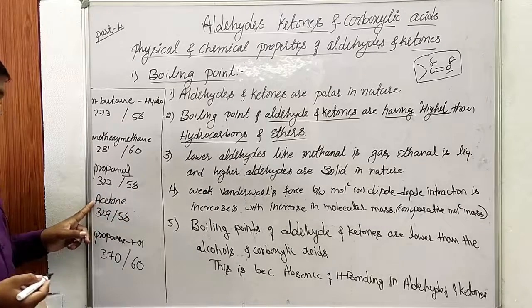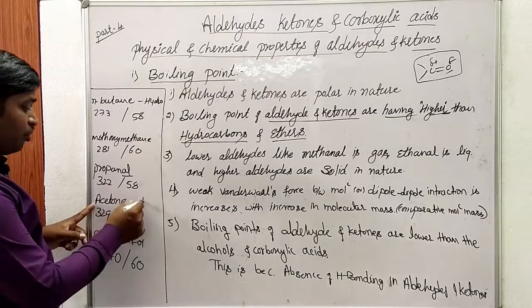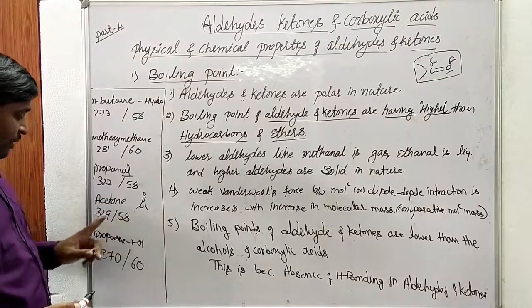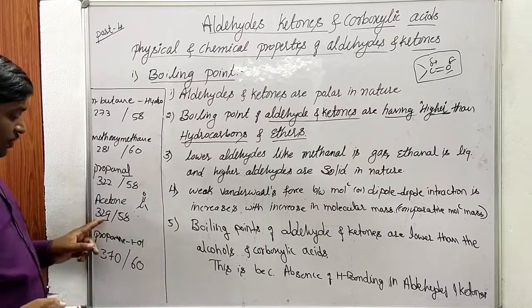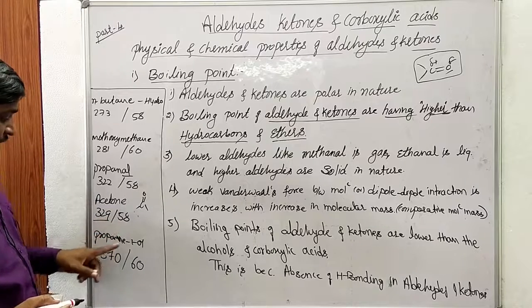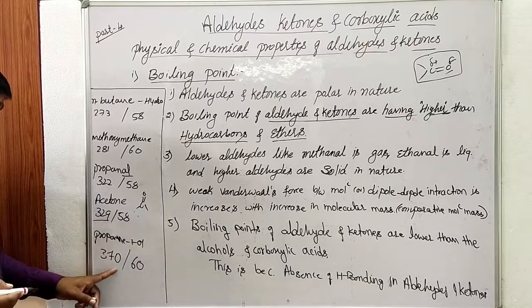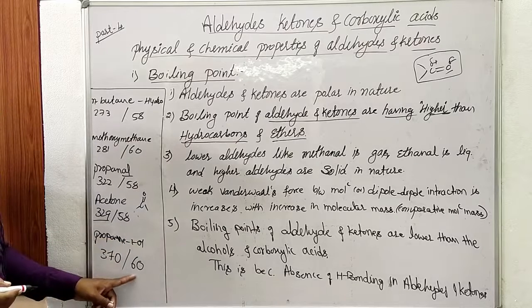Acetone is a ketone. The ketone functional group is C double bond O, with two alkyl groups substituted on the carbon atom. Its boiling point is 329 K and its mass is 58. Propan-1-ol is an alcohol, with a boiling point of 370 K and a mass of 60.